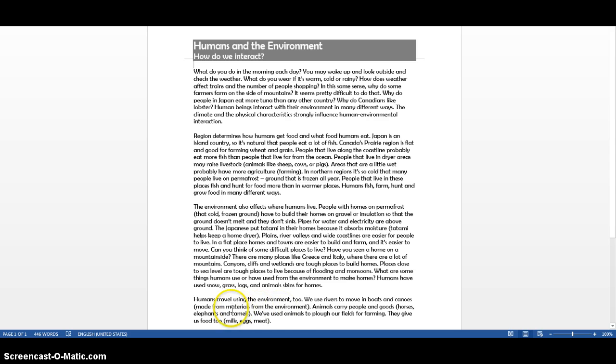The environment gives us these materials. Animals carry people and goods, so horses, elephants, camels, for example. We've used animals to plow our fields for farming, so plowing is to push the soil away, or to turn over the soil so we can plant seeds. They give us food too, milk, eggs, and meat.